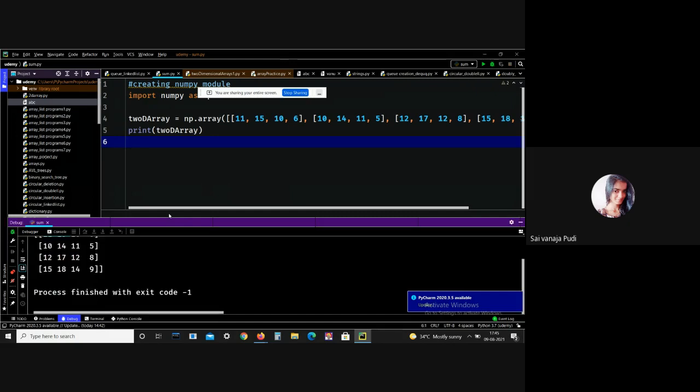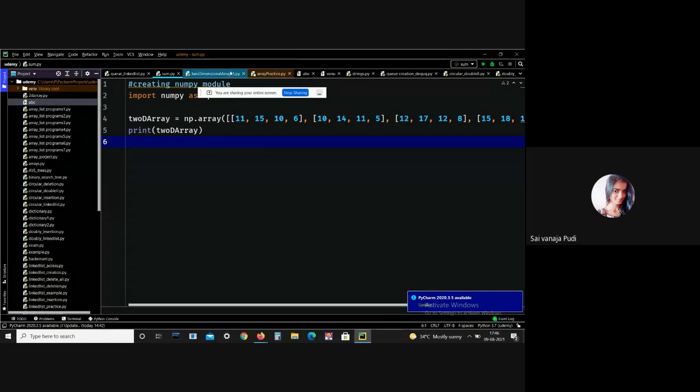See, we got the output perfectly. That is 10, 14, 11, 5, 12, 17, 12, 18. I mean 12, 18, whatever. See, the 2D array is created perfectly. Okay, and after creation of the 2D array,